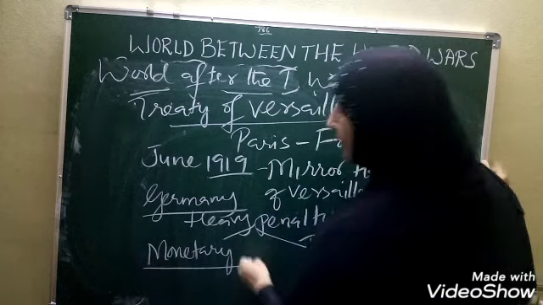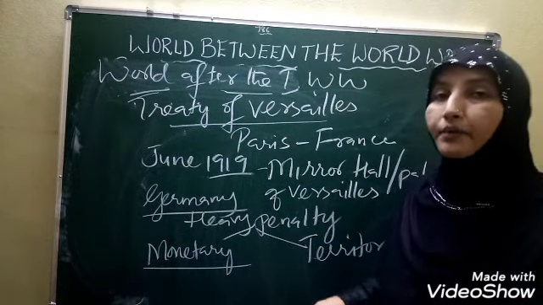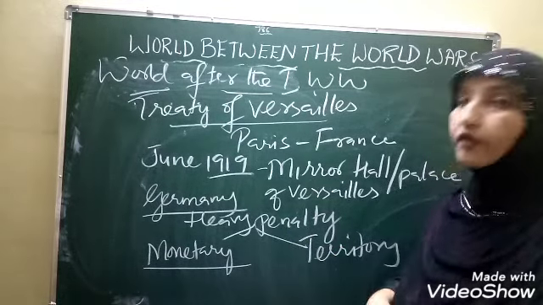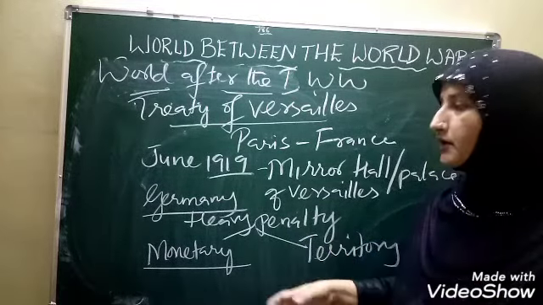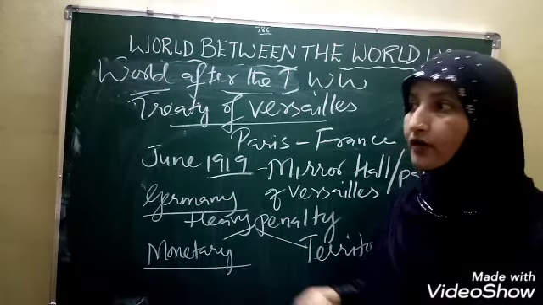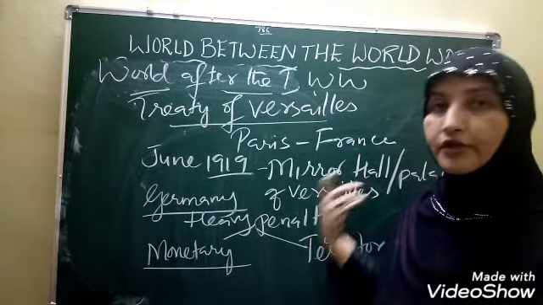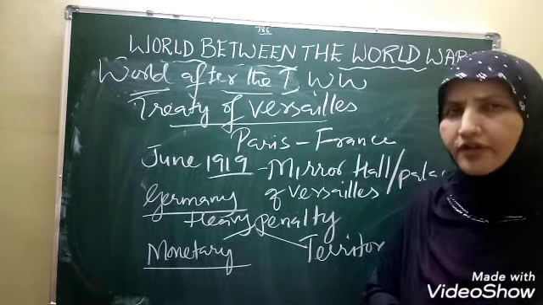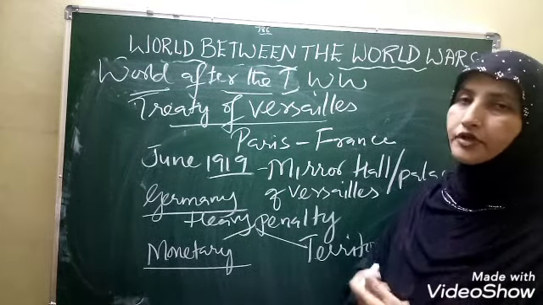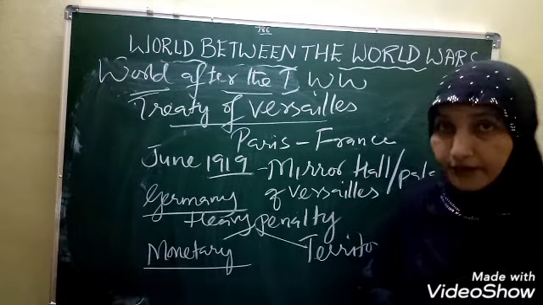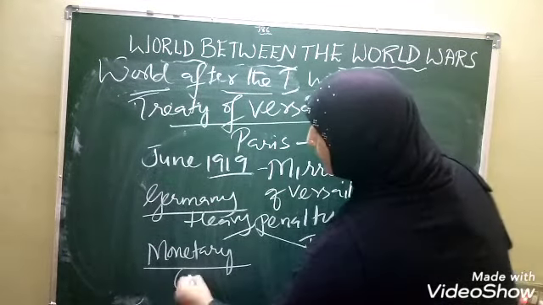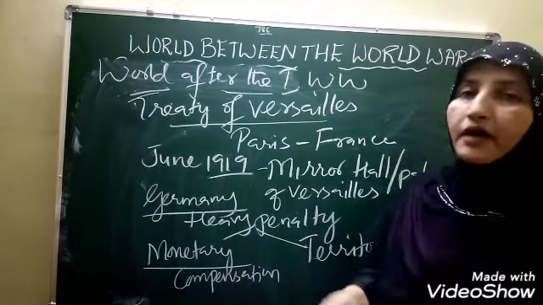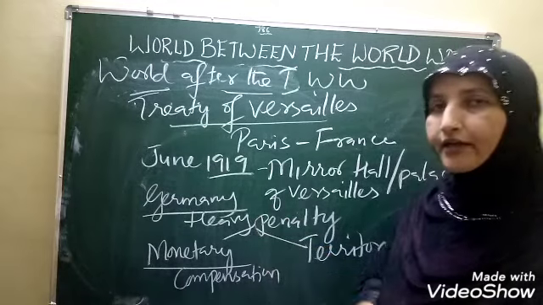In terms of monetary condition, Germany had to pay a large amount of money as compensation, because they felt that Germany was responsible for all this destruction. The victorious powers, they too lost their resources. There were many problems in the country. So they felt that because Germany was responsible for the First World War, Germany should pay the heavy compensation to the victorious powers. That is the monetary condition.